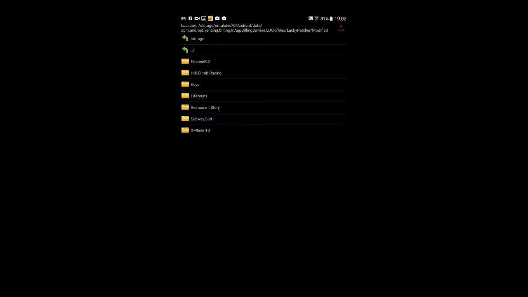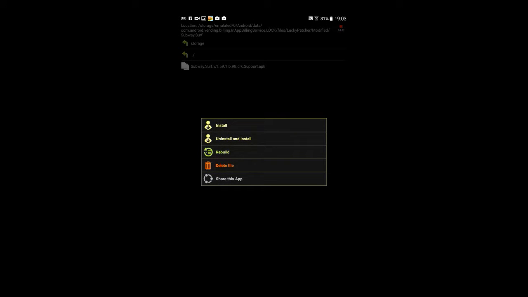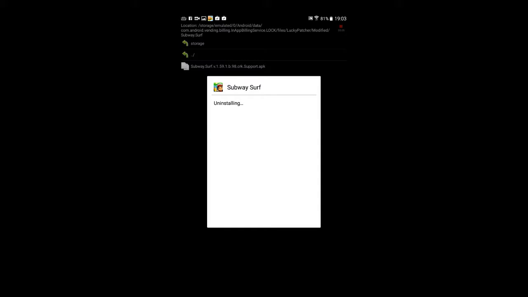Just click on that. Go to Lucky Patcher, click modify it and choose the game which we are hacking, which was Subway Surfers, and just click the uninstall and install option. What it will do is uninstall the app and install it back with the hack. So Subway Surfers is uninstalled, now it is installing. So let's wait.